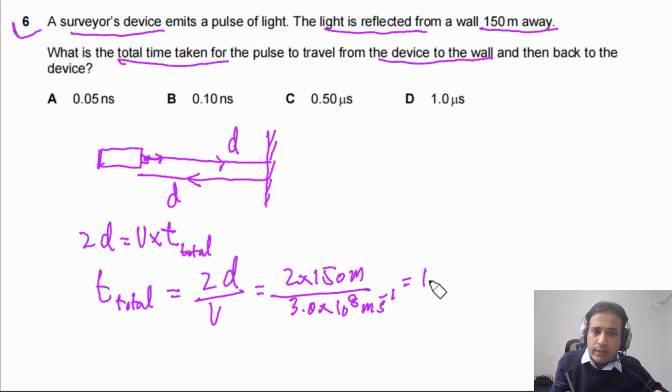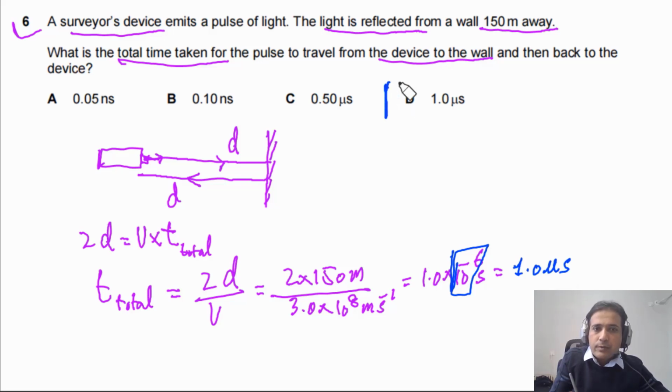So if we solve, we will get 1.0 times 10 to the power of -6 seconds. So this is equal to 1 microsecond. Very important one: this prefix means micro. So it means 1.0 microsecond. So the answer for this one has to be D.